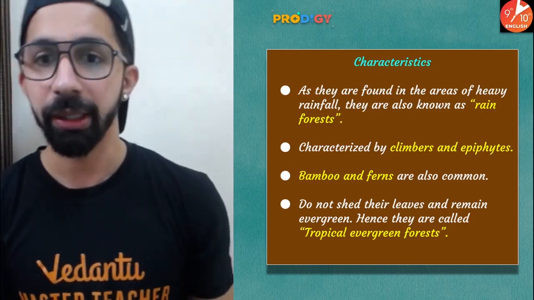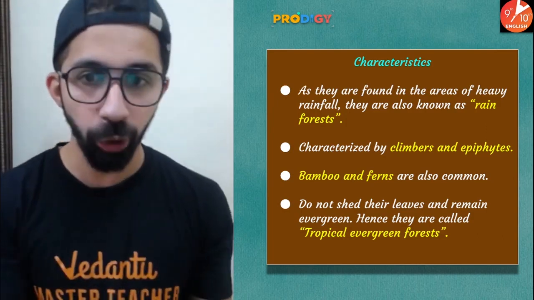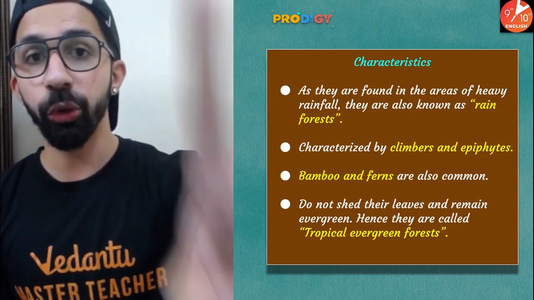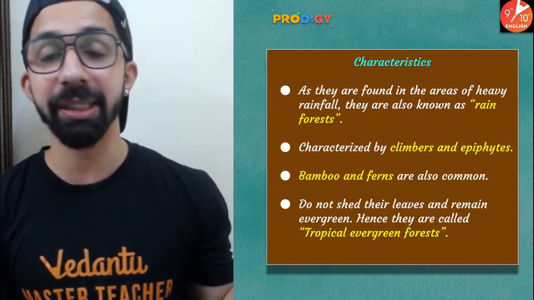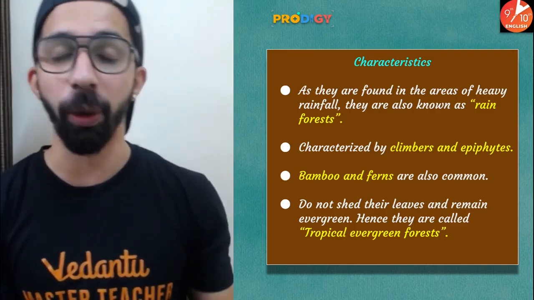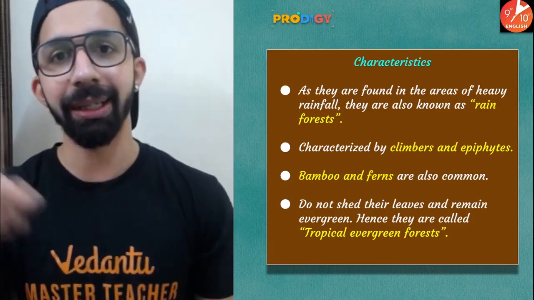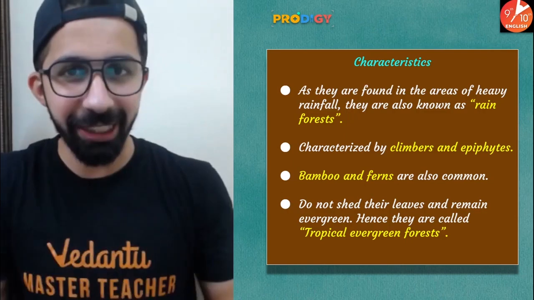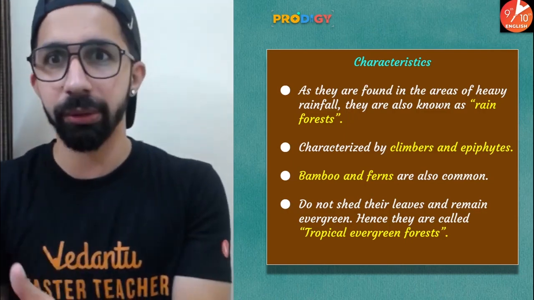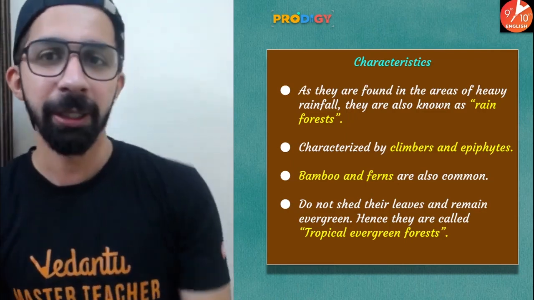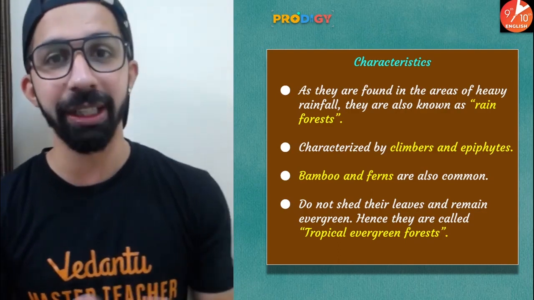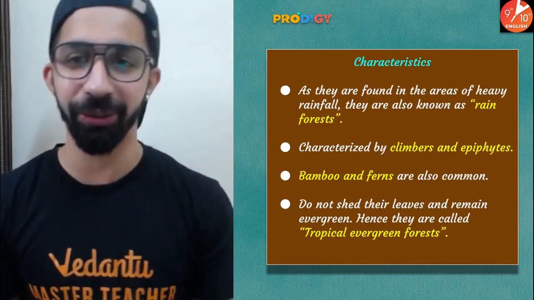All right. Like bamboo and ferns are also common. They do not shed their leaves and remain evergreen. Hence, they are called tropical evergreen forest. Unlike deciduous forest, which sheds its leaves once in a year, for a period of 6 to 8 months. I will be telling more about the deciduous forest later in this particular video.